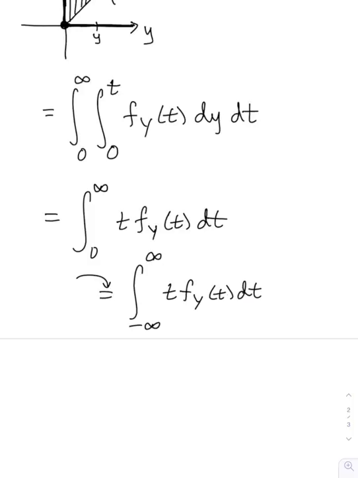And that's because, well, how should I say it? Because capital Y is greater than or equal to 0. So f sub y of t equals 0 for all t negative. And then when you look at that, you should recognize that that's the formula for the expected value of y.